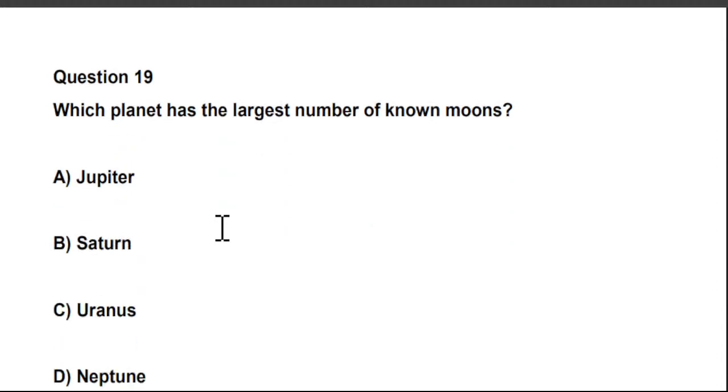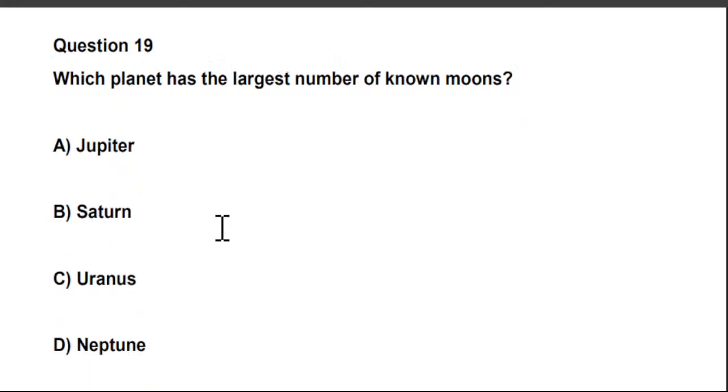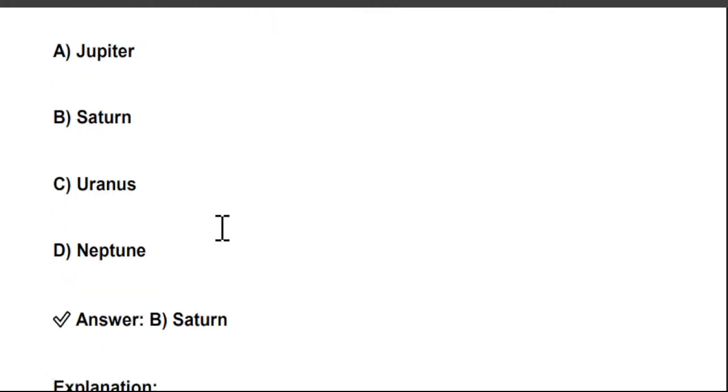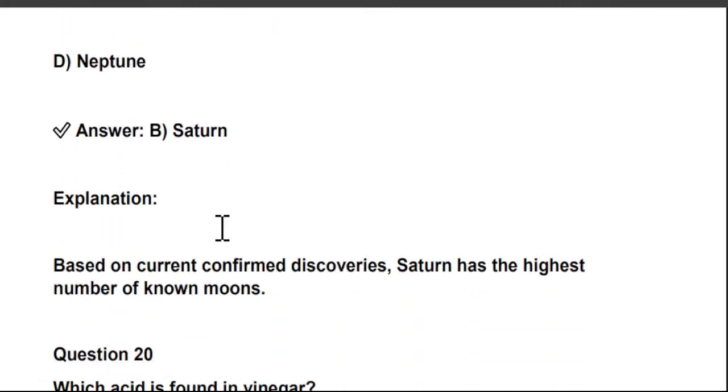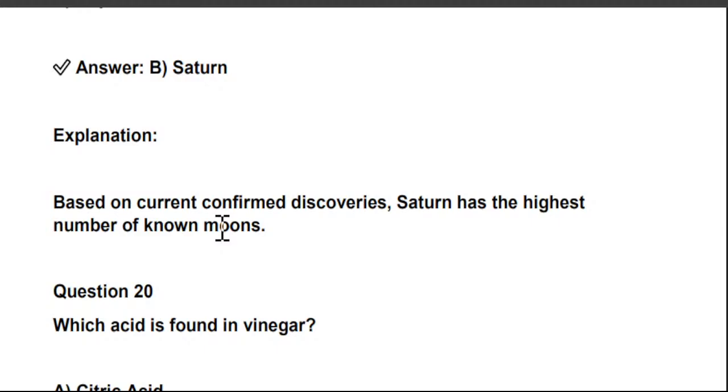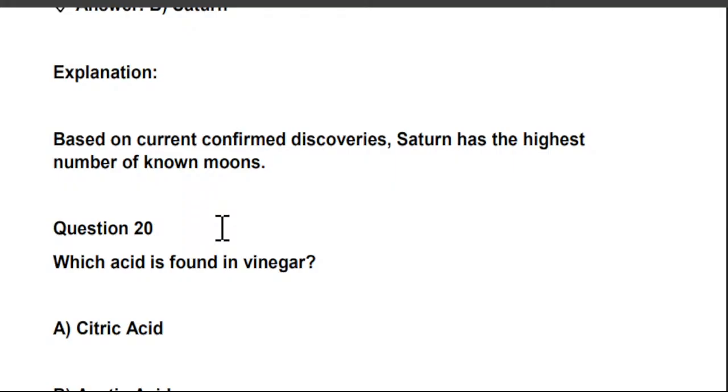Which planet has the largest number of moons? A. Jupiter, B. Saturn, C. Uranus, D. Neptune. So the right answer is Saturn. Based on current confirmed discoveries, Saturn has the largest number of moons.